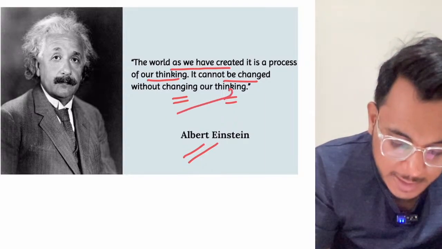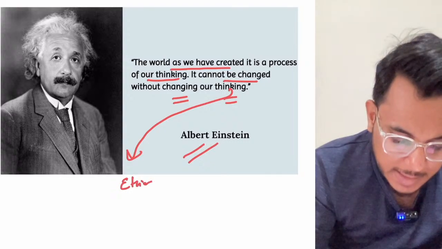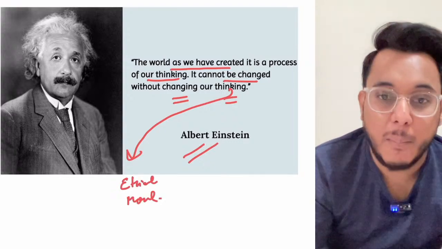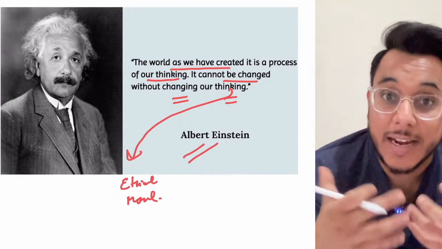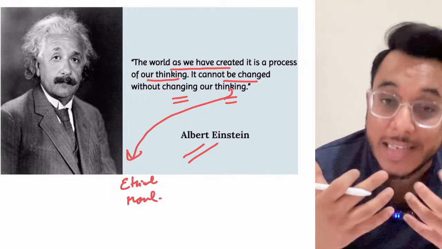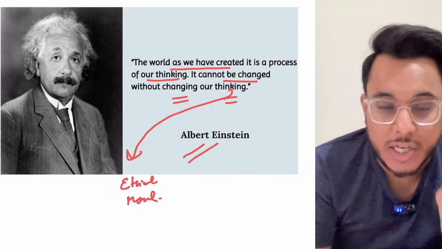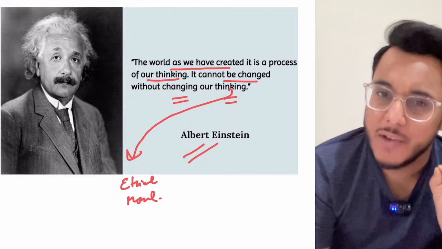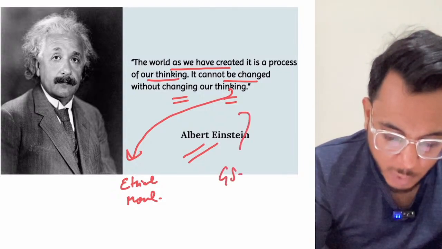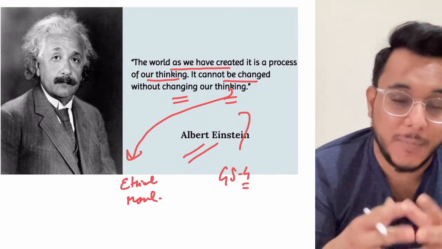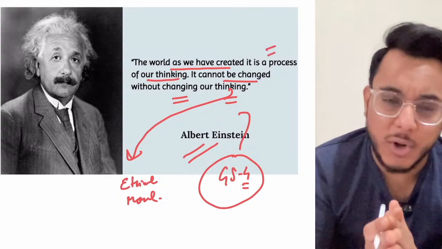And when we say that we need to change our thinking, it means our thinking needs to be ethical, our thinking needs to be moral. Our thoughts and value systems should be such that they conserve the rights of other people. Empathy and compassion need to be the core intrinsic values of our character. So you cannot change the world without changing your thinking. Very beautiful quotation, and this quotation can be used very effectively in GS paper number 4, Ethics. Is it clear or not? Fine. Very beautiful quote. Please note it down.